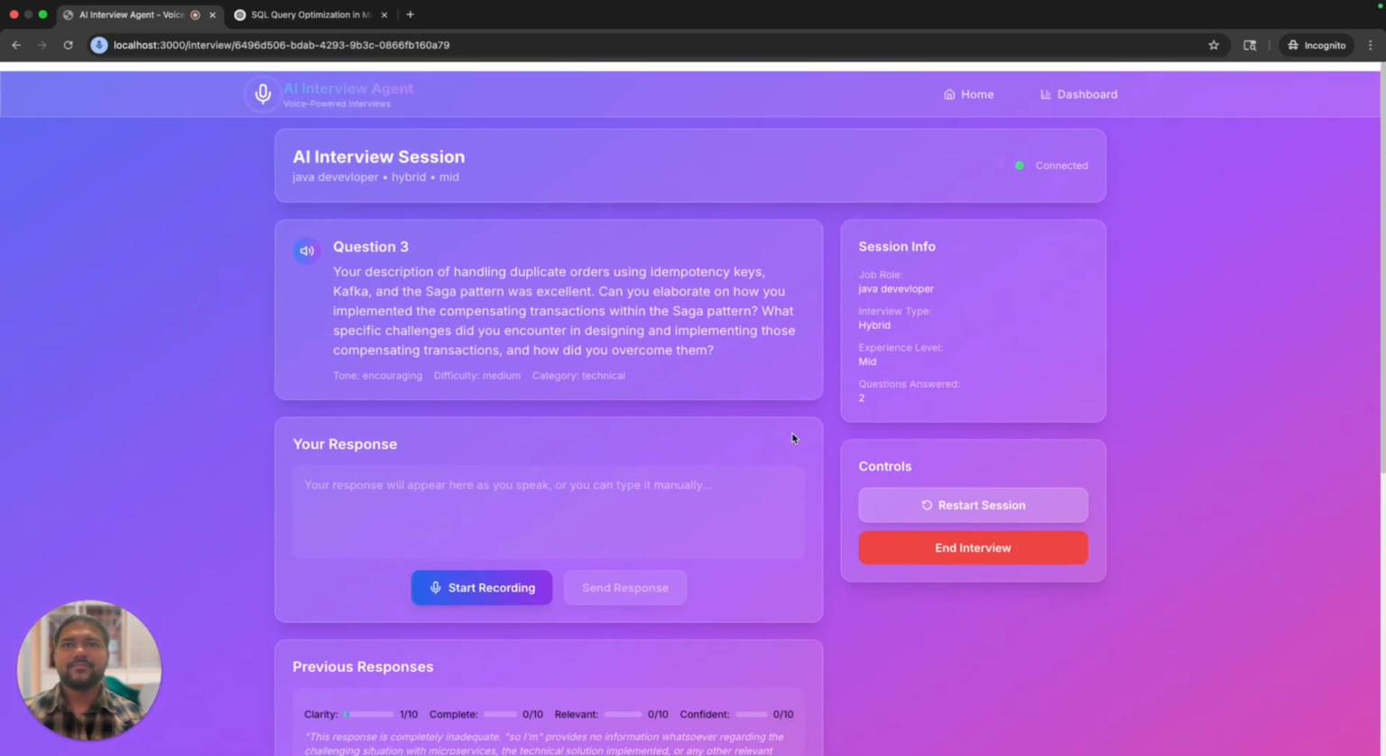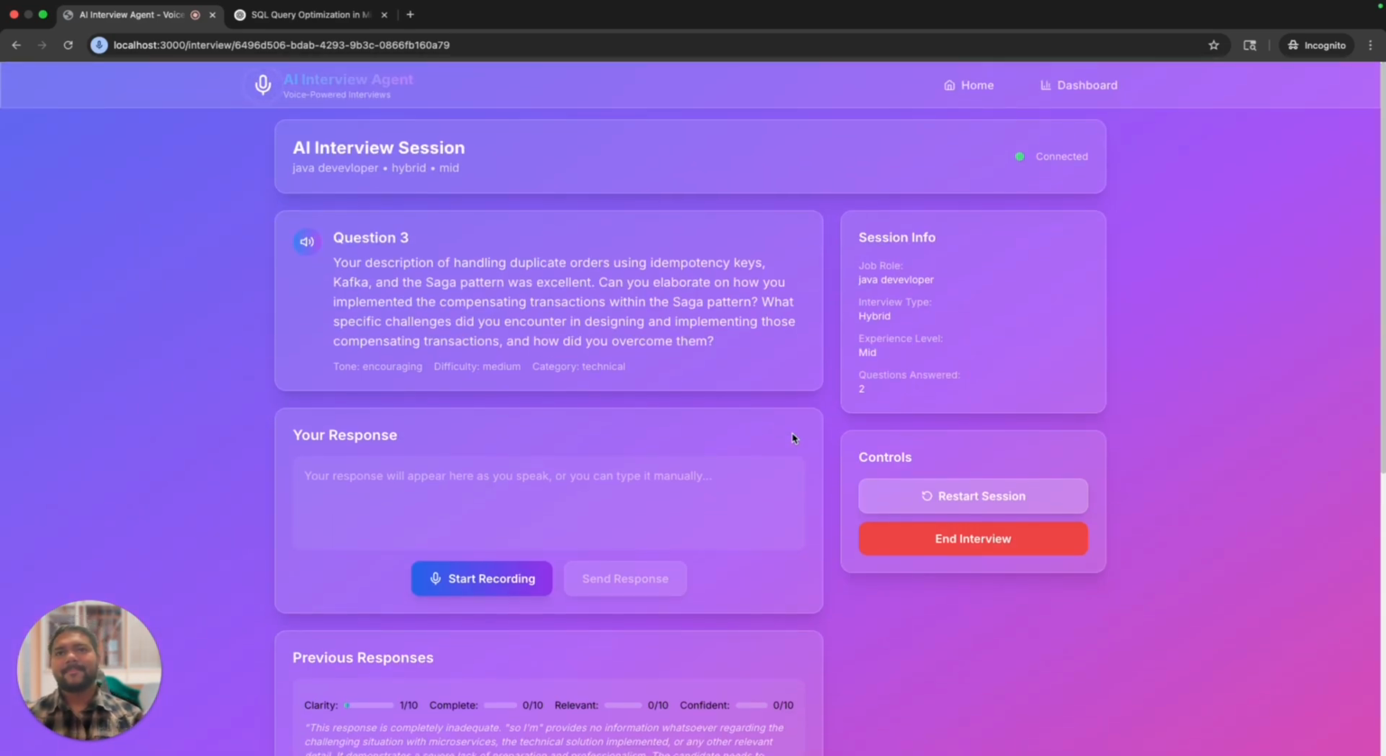Your description of handling duplicate orders using idempotency keys, Kafka, and the Saga pattern was excellent. Can you elaborate on how you implemented the compensating transactions within the Saga pattern? What specific challenges did you encounter in designing and implementing those compensating transactions, and how did you overcome them?